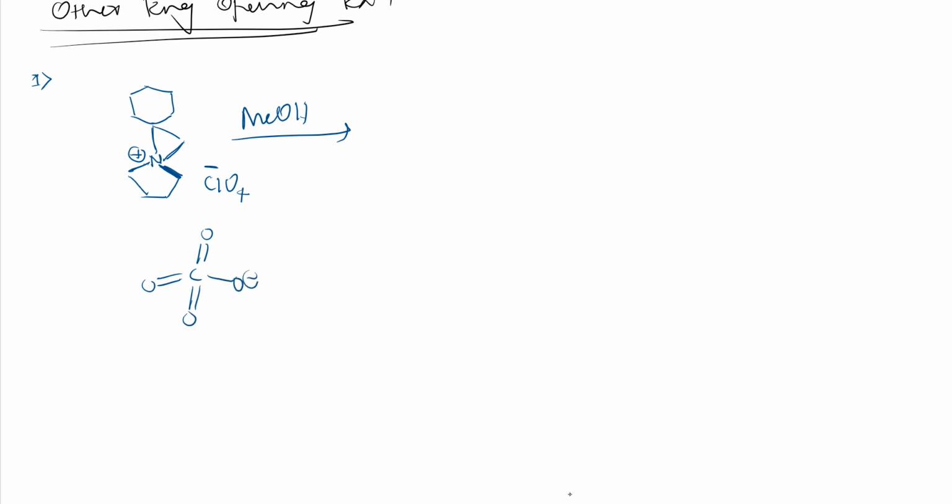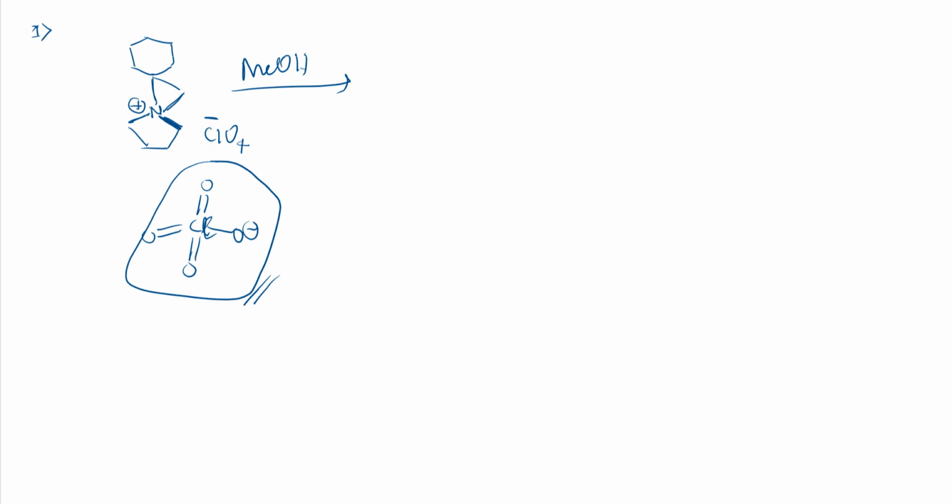This is the structure of ClO4 minus. That will be asked, right? In most of the PUC classes they will ask what is the structure of ClO4 minus, what is the oxidation state of chlorine here, or sometimes they will ask the hybridization of this chlorine. These things you should know.